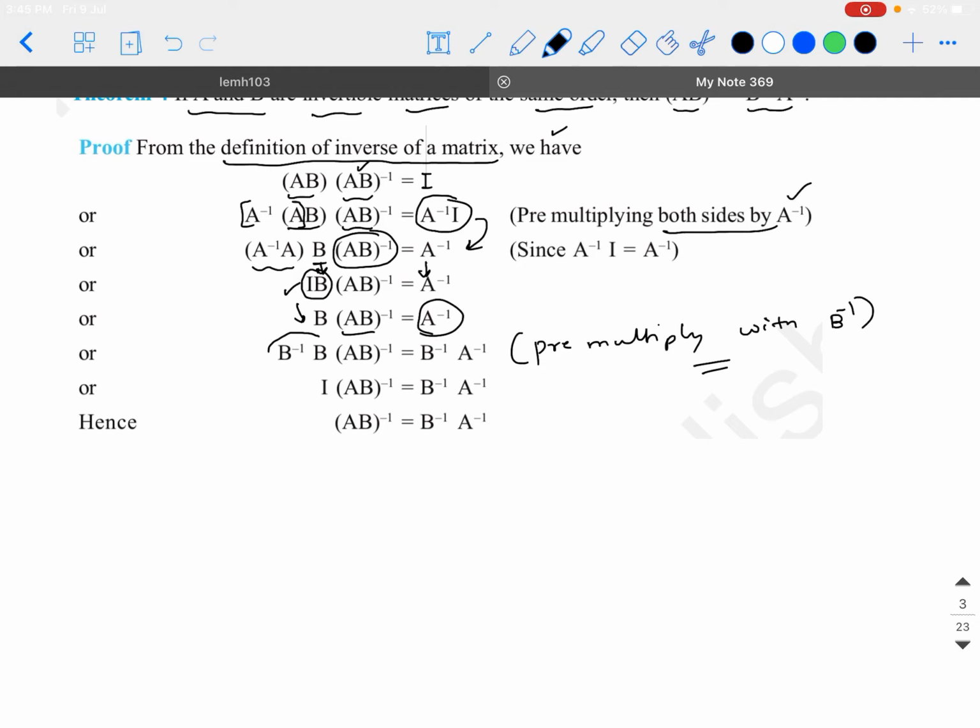So B inverse into B multiplied with AB inverse will be equal to B inverse into A inverse on the right hand side. But what is B inverse into B? It is again an identity matrix. So I into AB inverse is equal to B inverse A inverse. Right side is undisturbed. But identity matrix multiplied with any matrix is going to give you the matrix itself, that is AB inverse is equal to B inverse into A inverse, and this is the proof for this particular theorem.